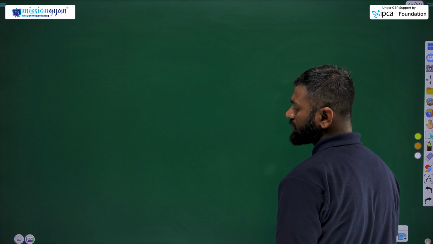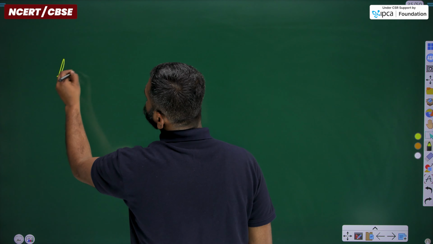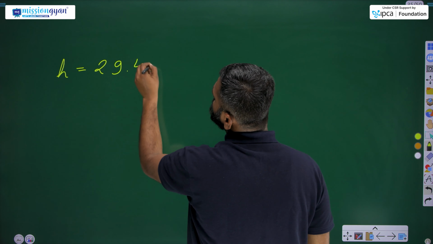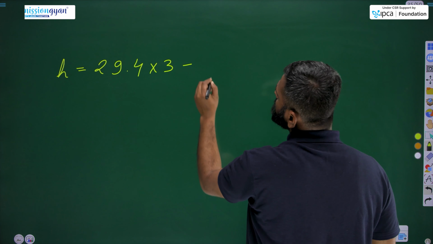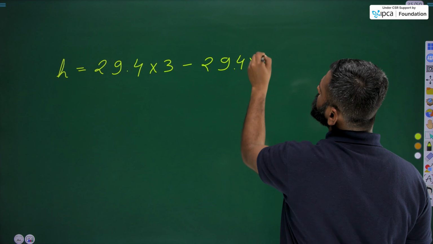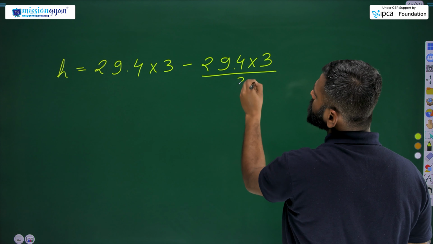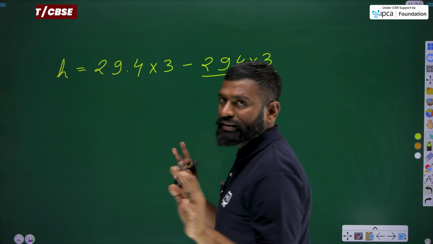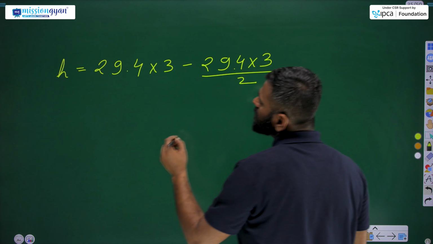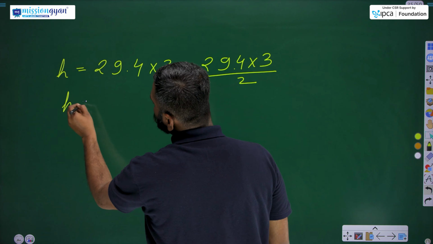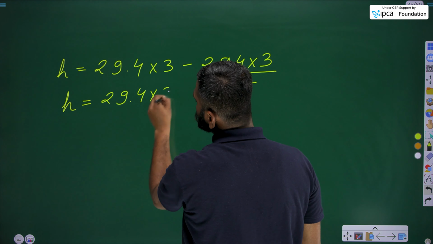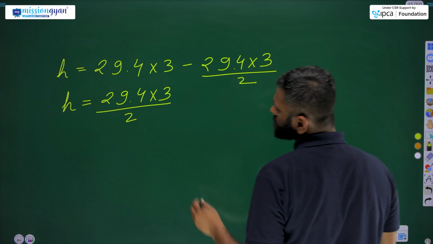By further solving, this value will become h equals to 29.4 into 3 minus 29.4 into 3 upon 2, as we have already done that 9.8 into 3 is 29.4. By further solving, we get the value of h is 29.4 into 3 upon 2.